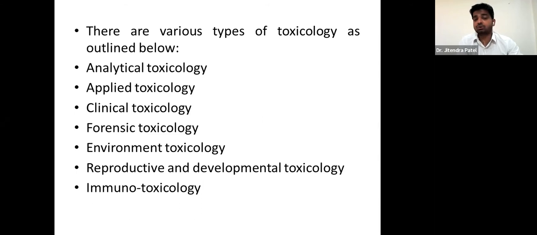Then environmental toxicology, where in the environment so many toxins are there, it may be in the soil, air, water, right? There we study what kind of toxicants are available, their group, their effect, their property, and all those things. Reproductive and developmental toxicology, right? In the human body, in the reproductive system, what kind of toxins, and for development of the fetus, what kind of teratogens there are, so many types of radiations, chemicals, drugs, medicines, that are prohibited.